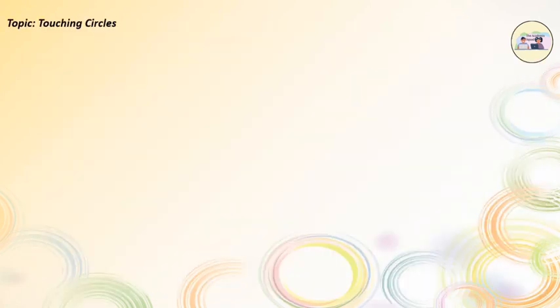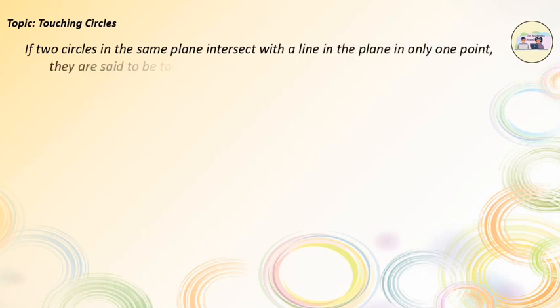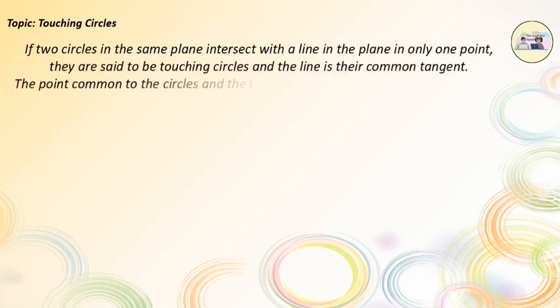Touching circles. Touching circles can be defined as follows. If two circles in the same plane intersect with a line in the plane in only one point, they are said to be touching circles and the line is their common tangent. The point common to the circle and the line is called the common point of contact.